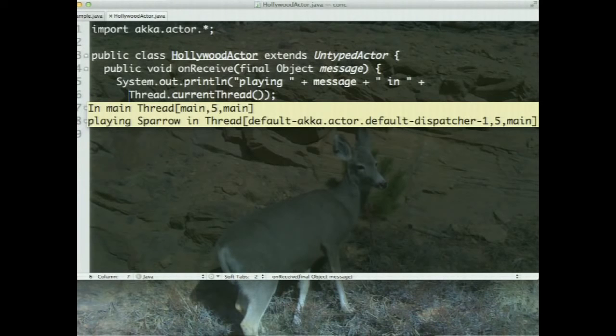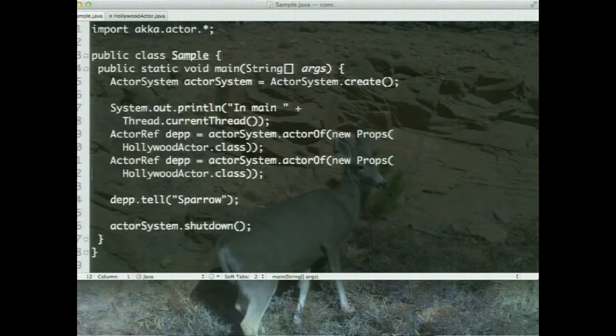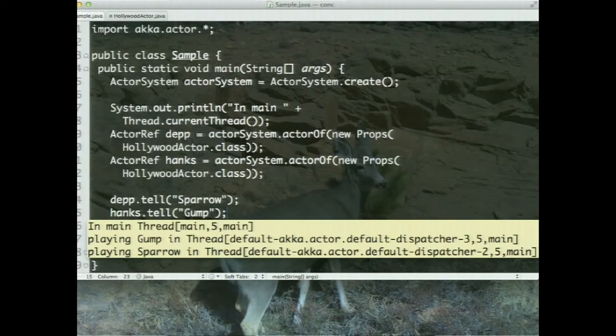And the reason is actors run in their own threads. What if I have multiple actors at the same time? Well, let's go back and try that one more time. This time I'm going to create yet another actor, which I'm going to call Hanks, and I'm going to ask Hanks to do some work here. So Hanks.tell, and in this case I'm going to say Gump. So we're going to ask this actor to play a different role, and you can see that they both are running concurrently. Let me raise this up here for you.